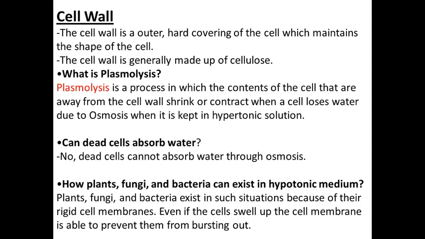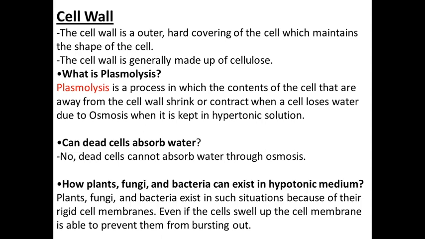We have learned that cells swell or shrink depending on the concentration of water in their external environment due to osmosis. In osmosis, three types of solutions are there. Means either the cell shrinks or the cell swells.